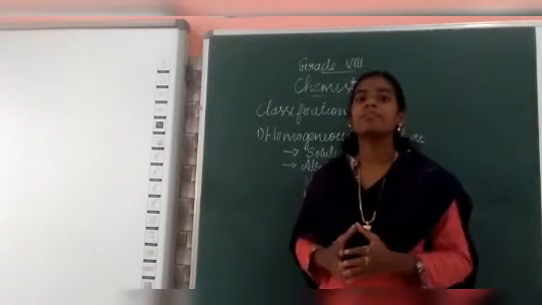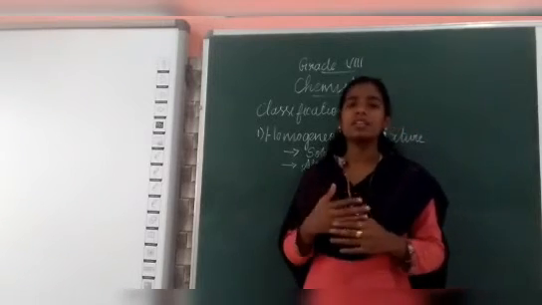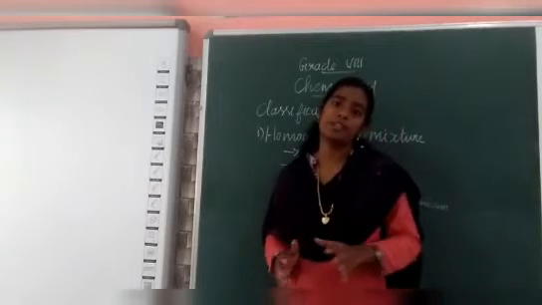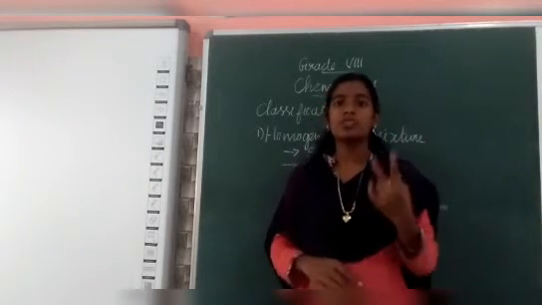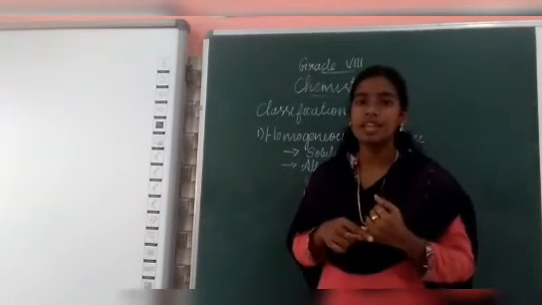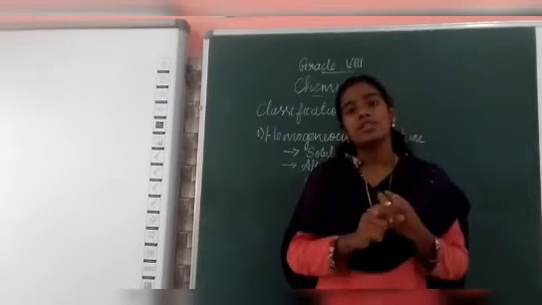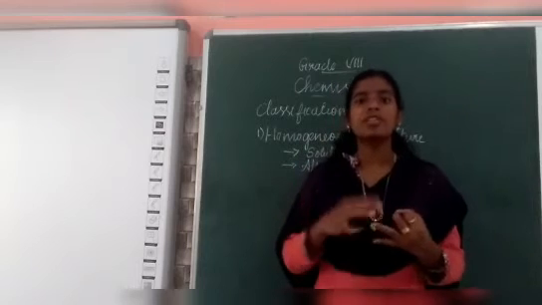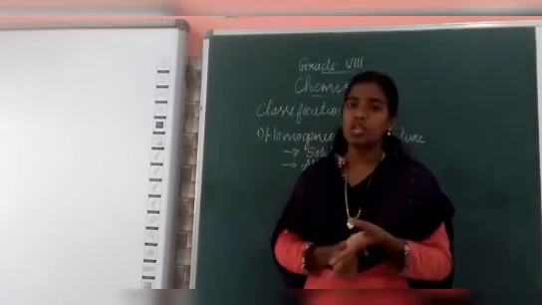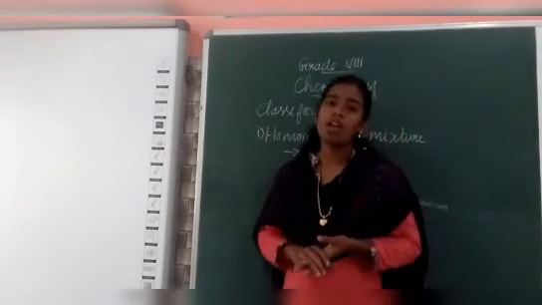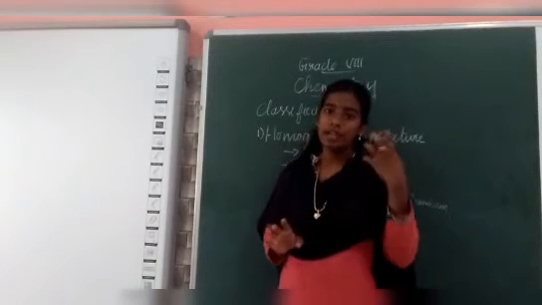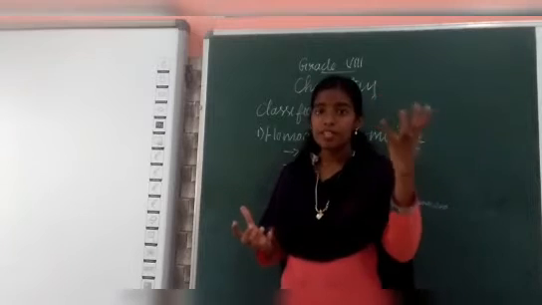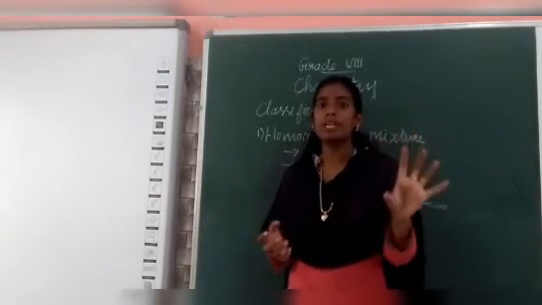Homogeneous mixtures means the components are not visible after mixing and they are uniform in distribution. They are divided into 2 types, solution and alloy. Solution, for example, salt in water or sugar in water. Then alloy is a mixture in which one should be a metal.